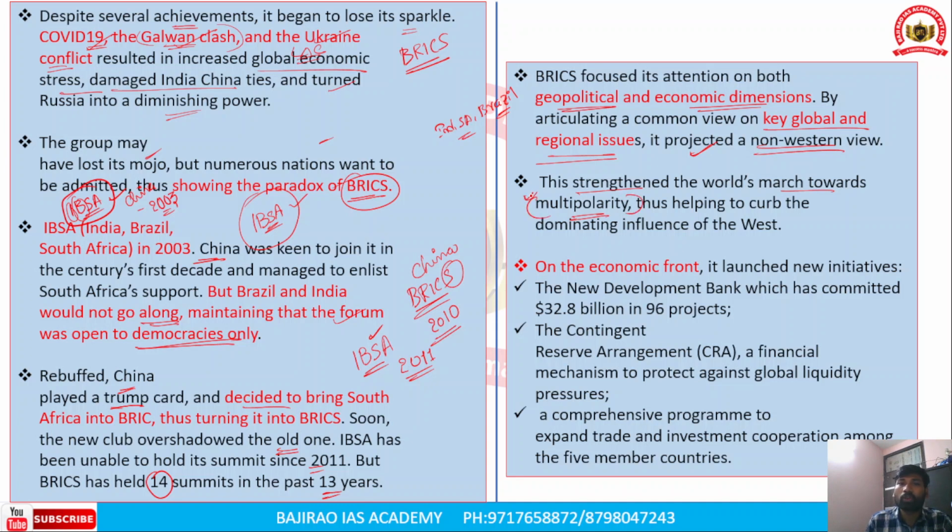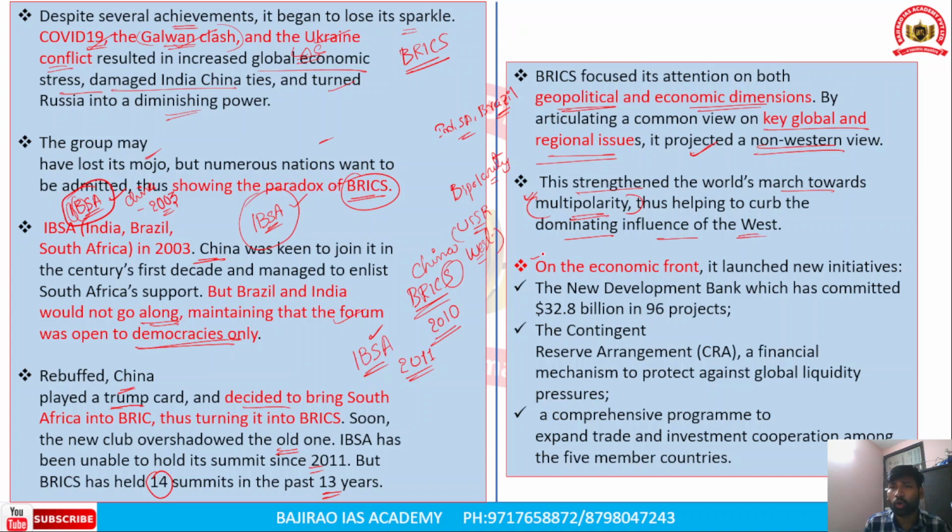So what is multipolarity? Multipolarity means multiple power centers. During the Cold War period, we experienced bipolarity. What is bipolarity? Only two centers of power, the USSR in the east and the US in the west. So that is bipolarity, and now we are experiencing multipolarity, and this has been helping to curb the dominating influence of the West across the world.